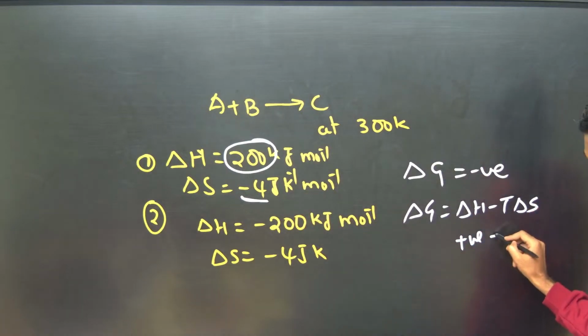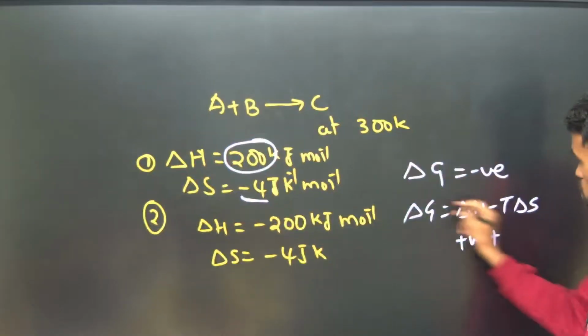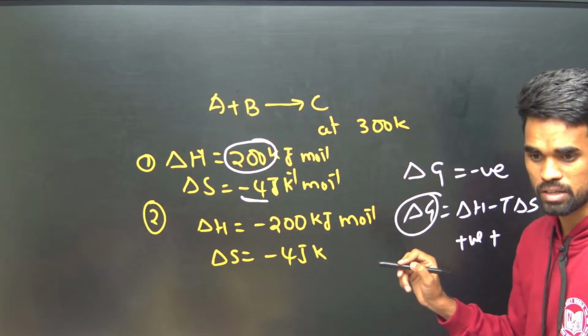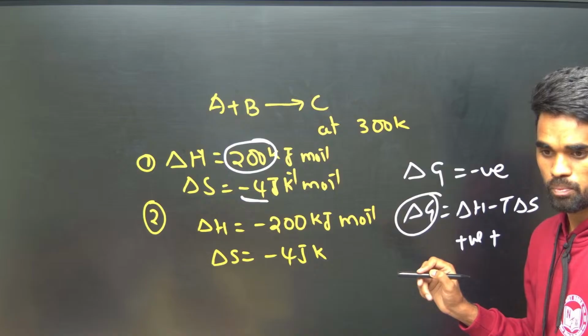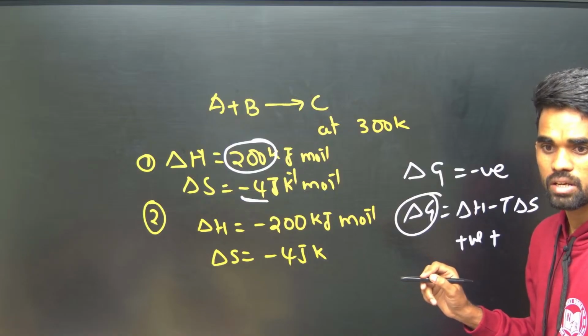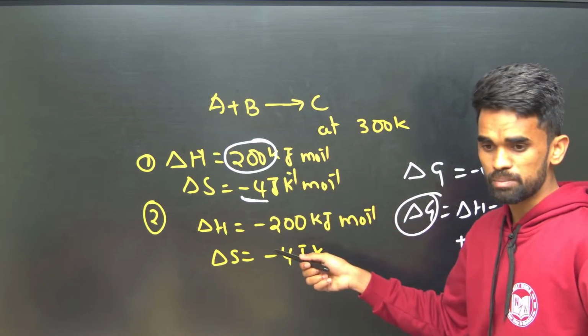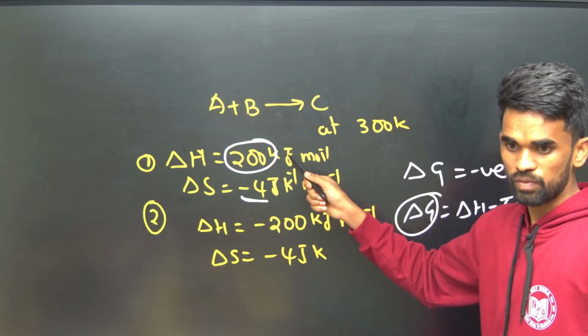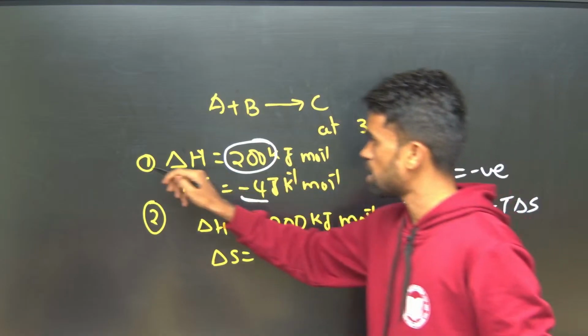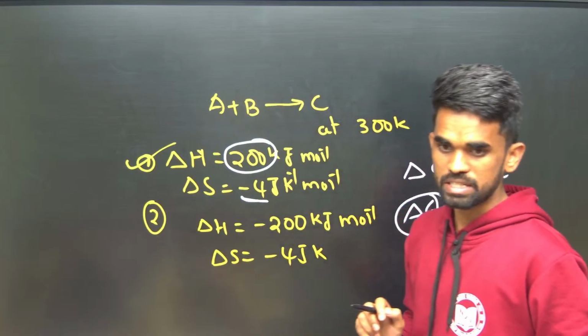So negative into negative becomes positive. Overall all the terms become positive, so delta G is positive, which means non-spontaneous. So it is impossible at the first condition.